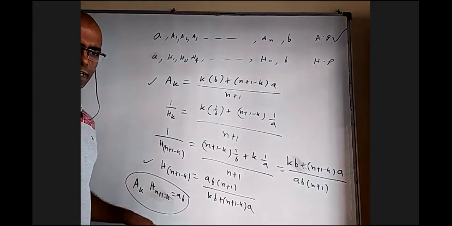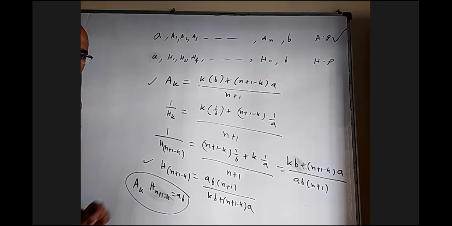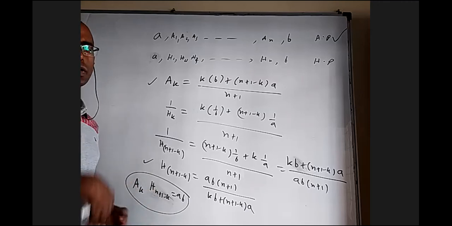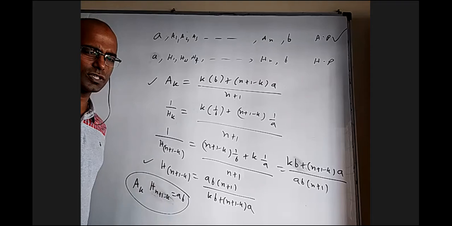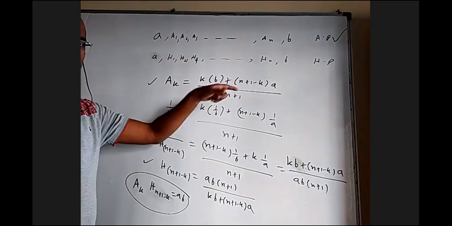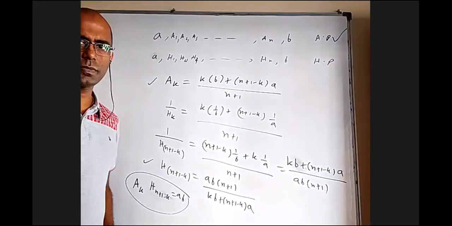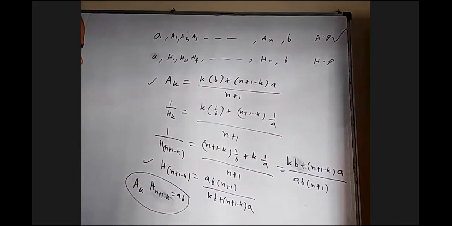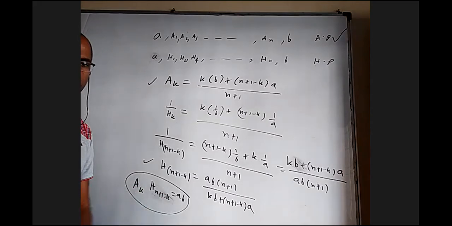This is a standard property, but it is true for k equal to 1 also, 2 also, 3 also. Why is it coming like that? One time I was thinking about it, then I got this idea of taking the reciprocal, multiplying with a b, and then proving this and that AP are the same, corresponding terms are the same, and we are able to prove. So the product of the kth arithmetic mean and the (n plus 1 minus k)th harmonic mean is a b. This is another way to prove.